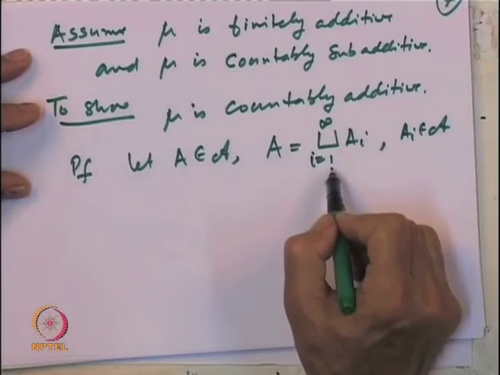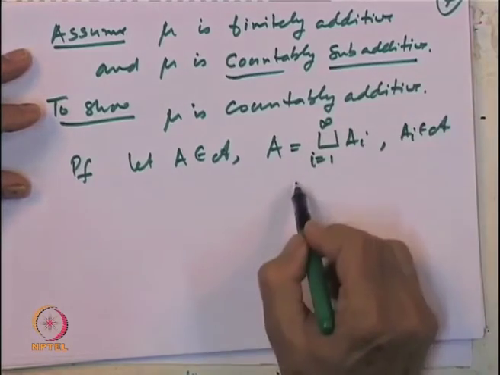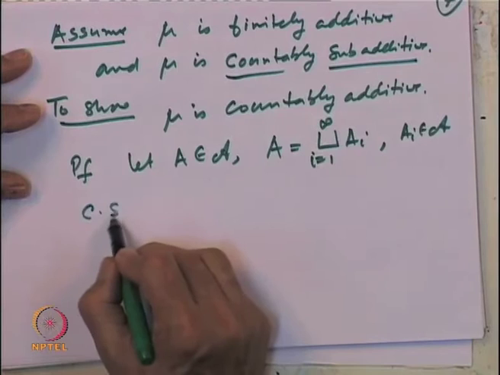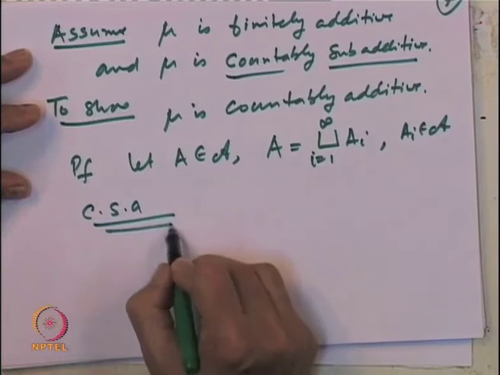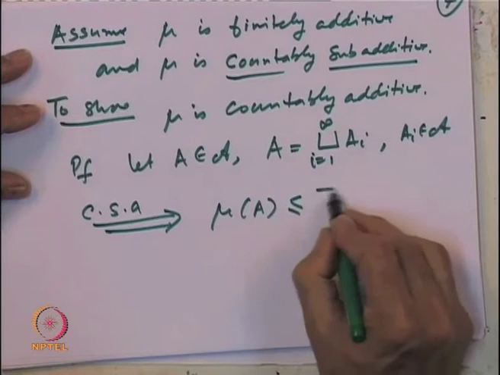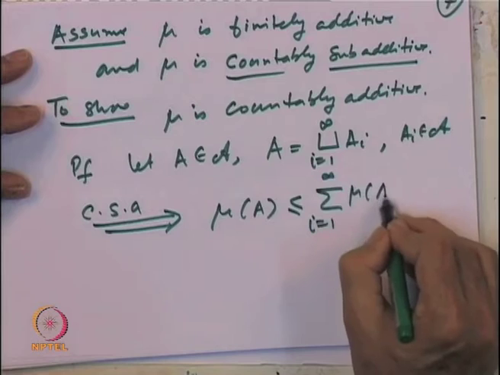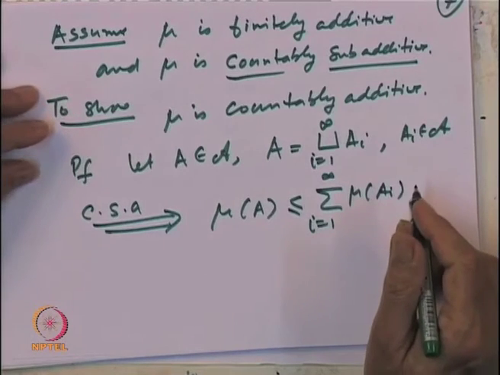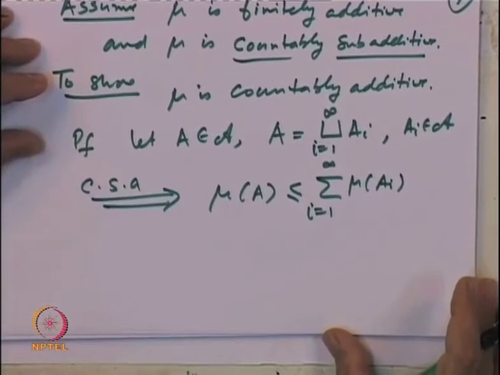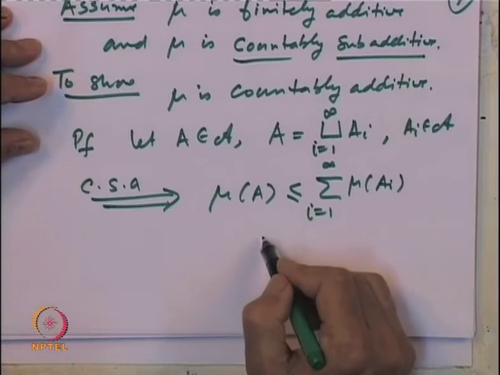Now, by the countable subadditive property, which is given to us, mu of A is less than or equal to sigma i equal to 1 to infinity mu of A_i's. So, countable subadditivity implies that this is less than or equal to this. So, we have to prove only the other way around.